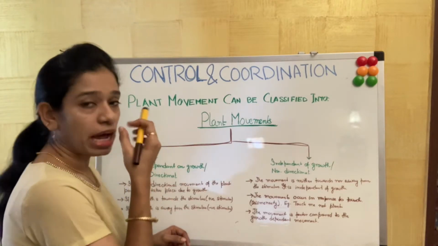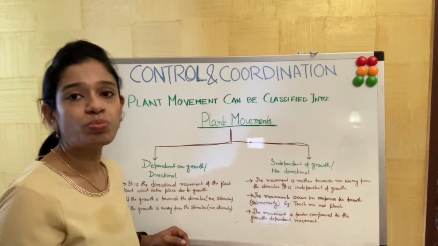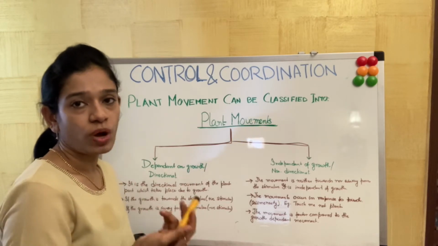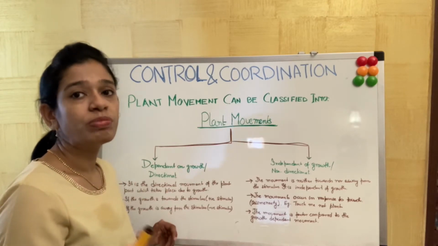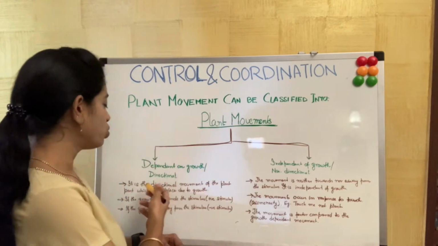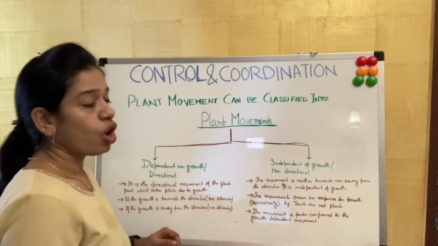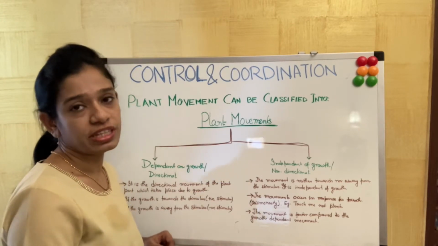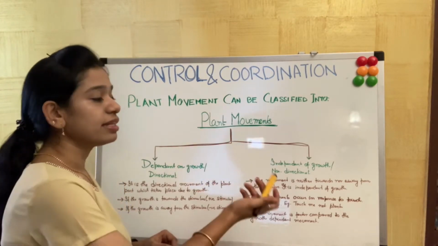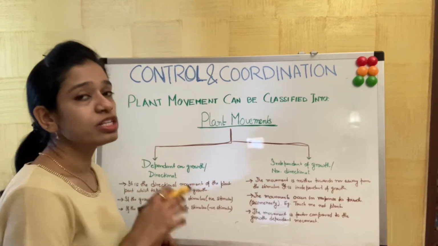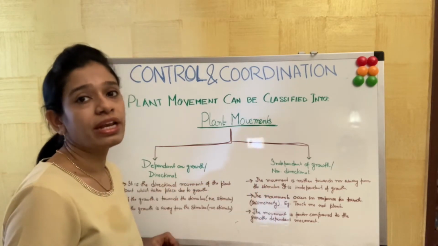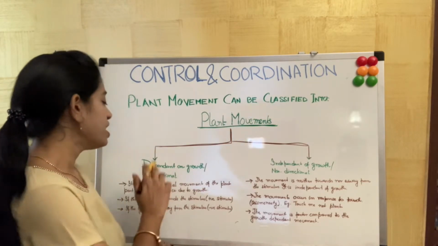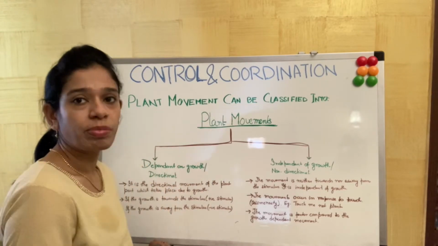So when we talk of plant movements, we can broadly divide them into two types. One is a directional plant movement, which is dependent on growth, meaning growth is formed in a particular direction. Another is independent of growth, and it is non-directional. It does not occur in any particular direction.